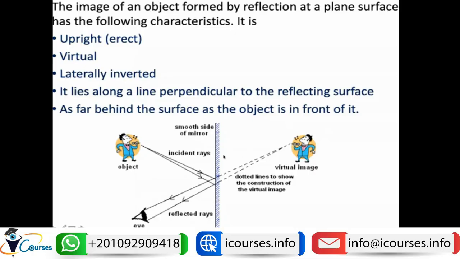The image lies perpendicular to the reflecting surface, so it is not oblique but perpendicular over the reflecting surface. And the distance between the object and the mirror is the same as the distance between the virtual image and the mirror. So both the object and the virtual image are at the same distance from the reflecting mirror. So these are the characters of the image formed by the plane mirror.